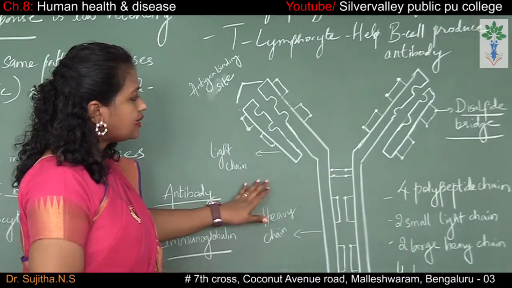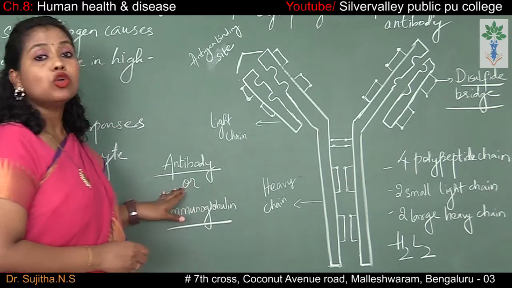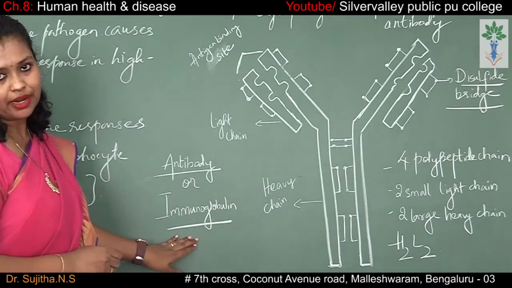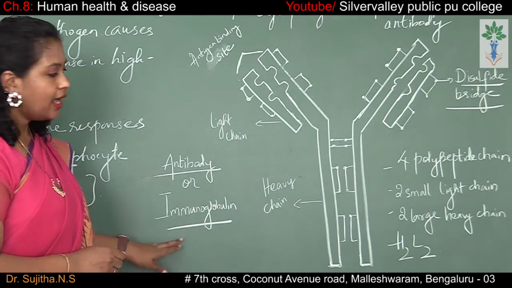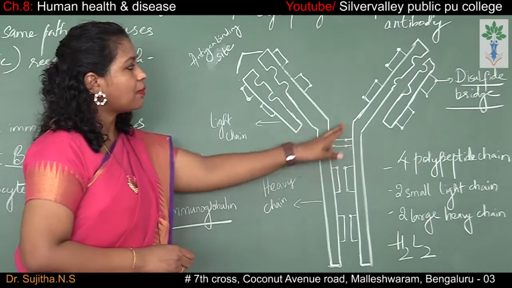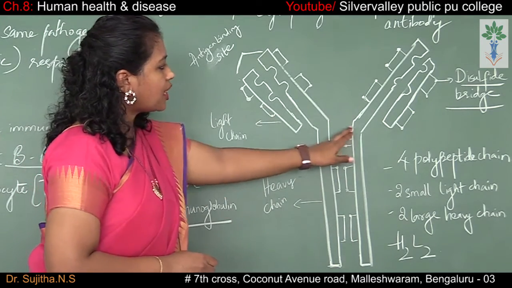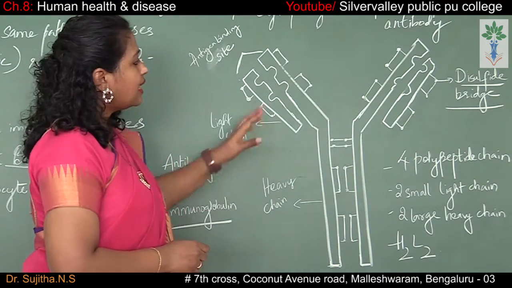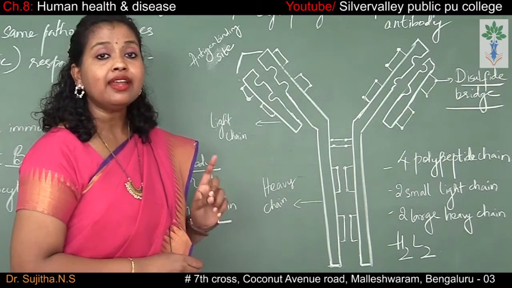Now let us learn the diagram of an antibody. The antibody is also called immunoglobulin. The other name for the antibody is immunoglobulin. Immunoglobulin is a Y-shaped structure. As you can see here, it is a Y-shaped structure, and this antibody is made up of two chains, light chain and heavy chain.